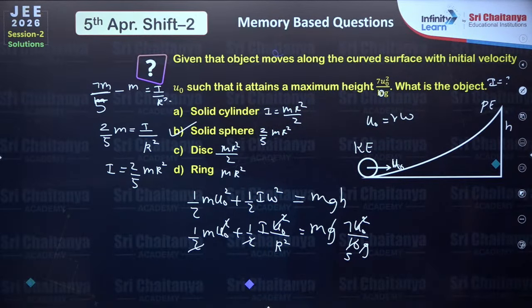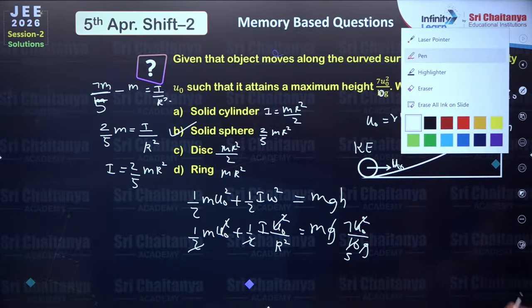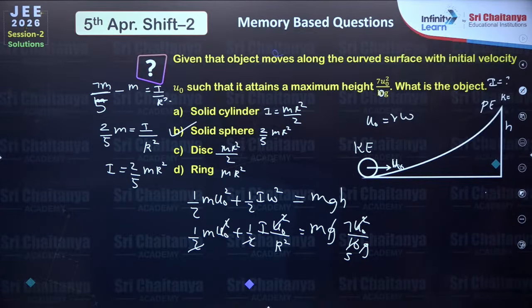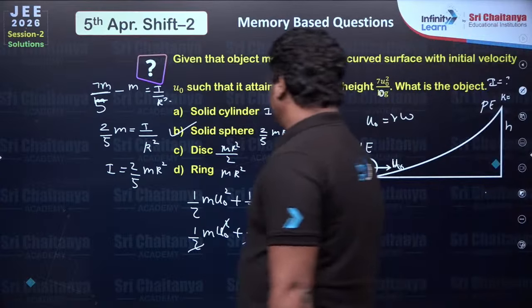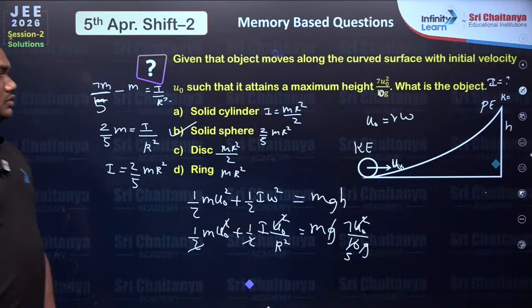Very regular question only. All you have to do is carefully conserve energy from top to bottom. When you reach the maximum height, the body will stop, the ball will stop. So therefore you will not have any kinetic energy here. As it is a rolling problem, we have to consider half I omega square also.